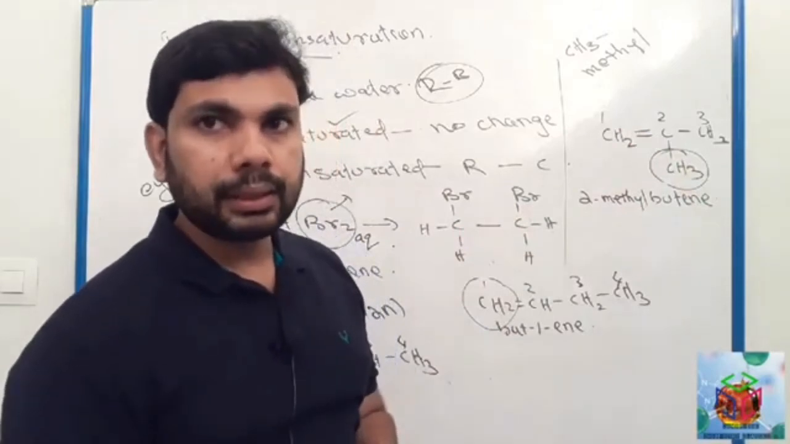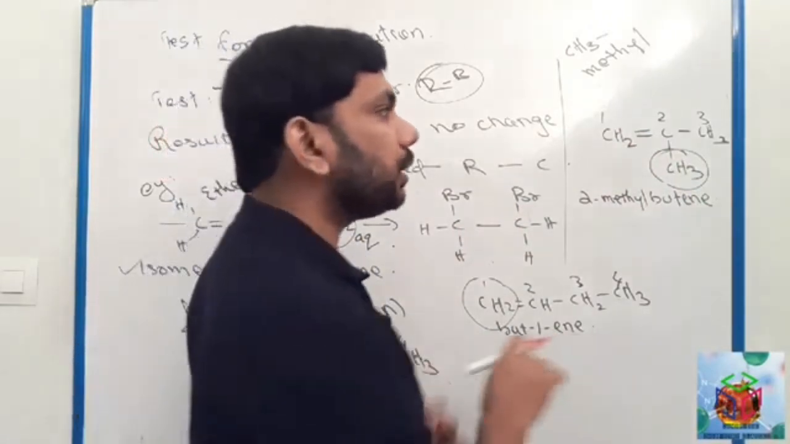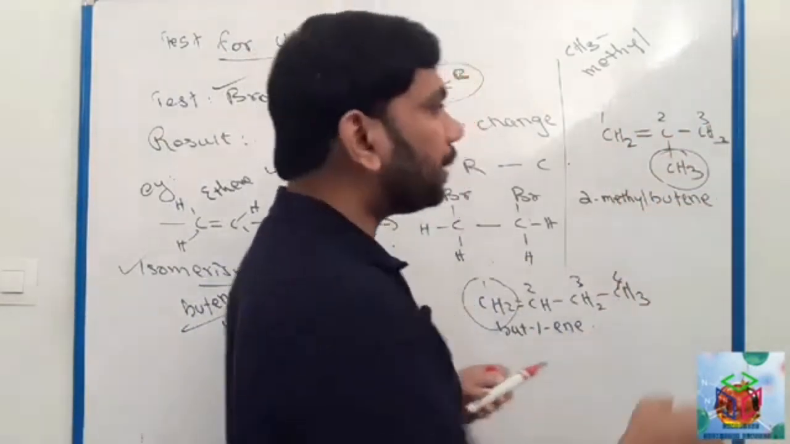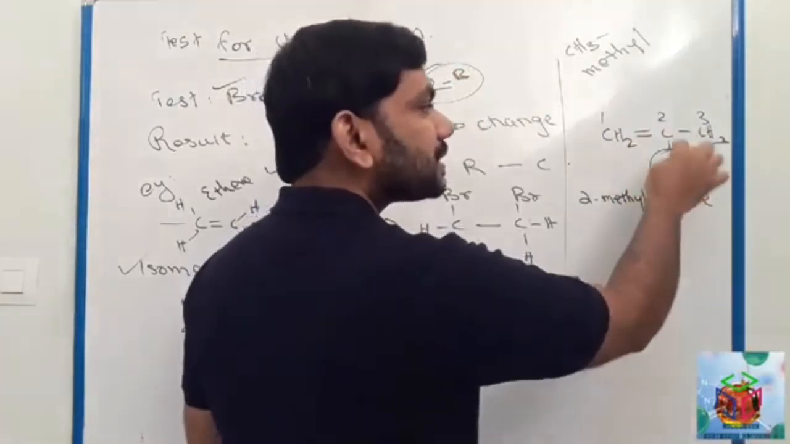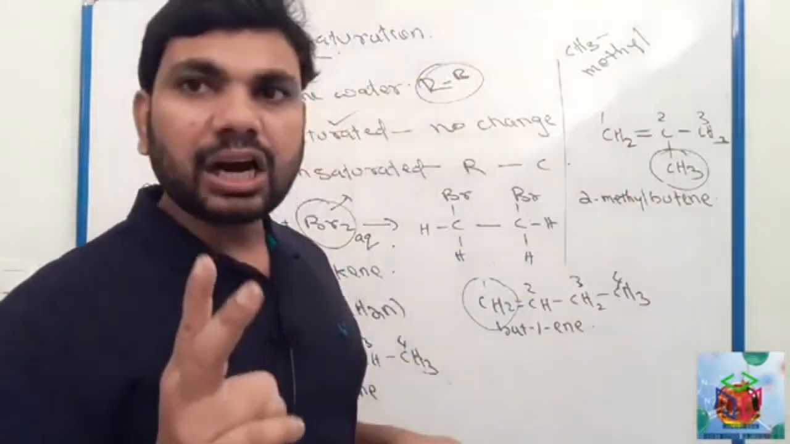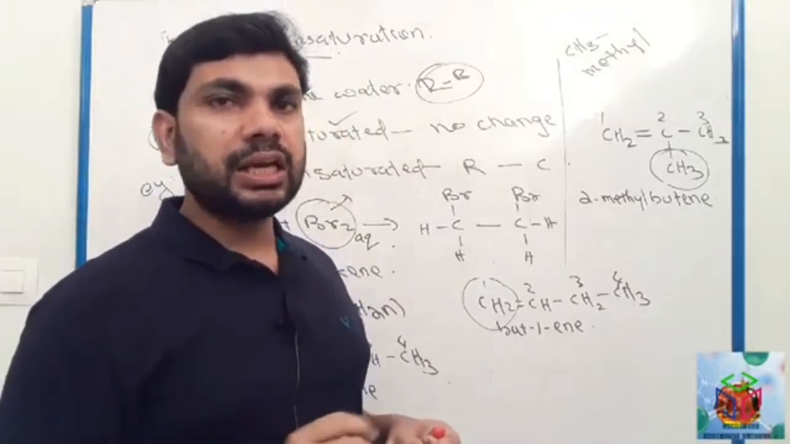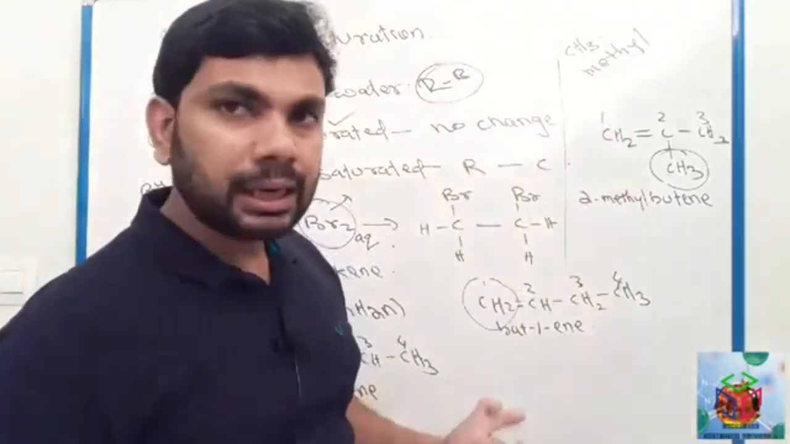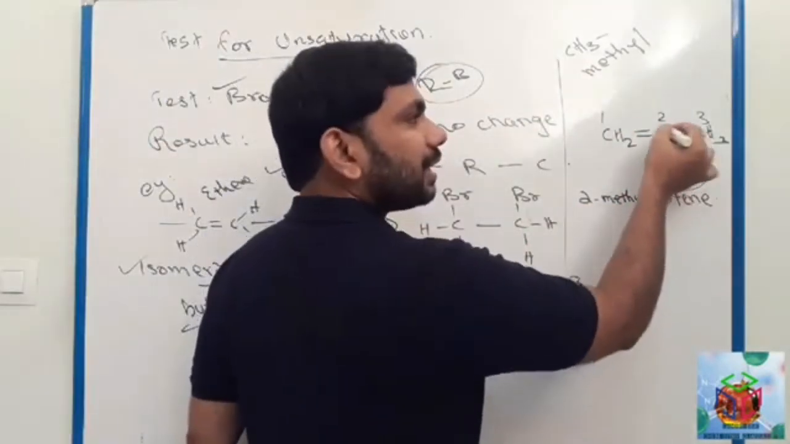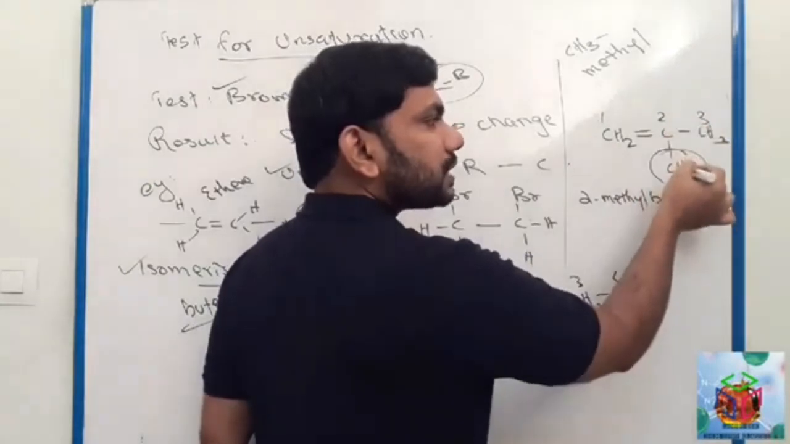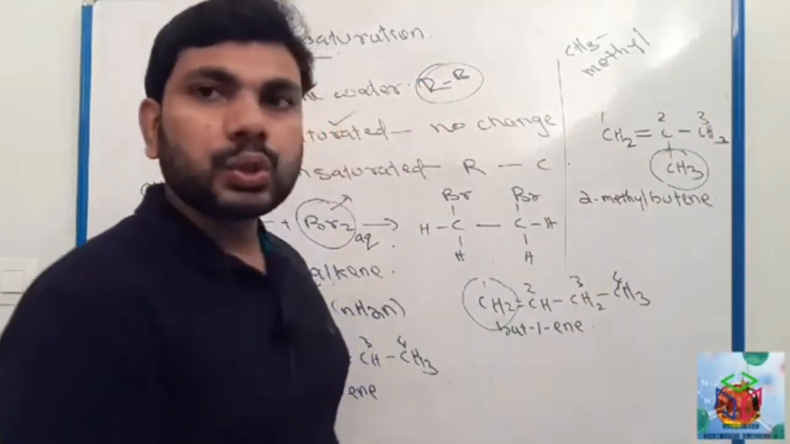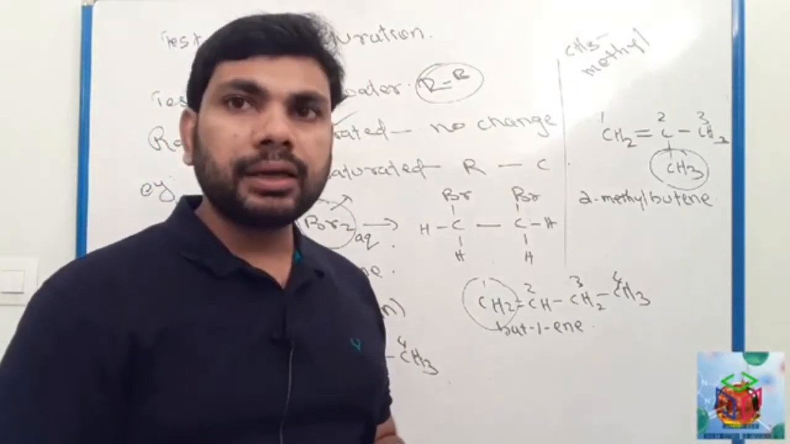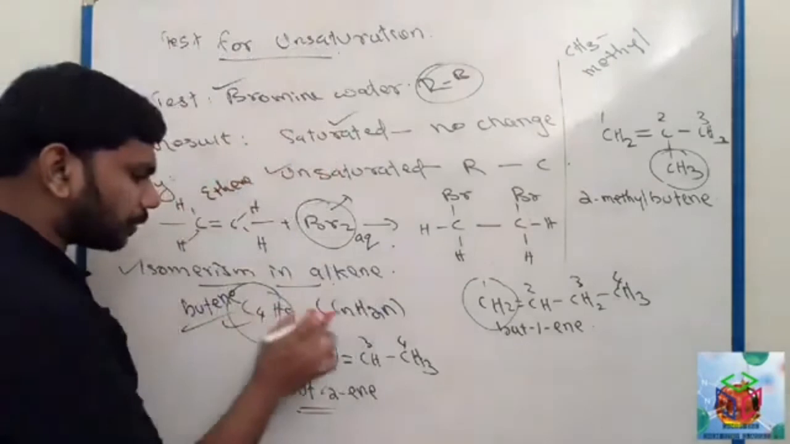Why is it 2-methylpropene? Actually it is propene, 3 carbons and a double bond. But in the second carbon there is CH3, so we say methyl. Why 2-methyl? Because the CH3 is on the second carbon, 1, 2, 3. So it is 2-methylpropene. Clear?